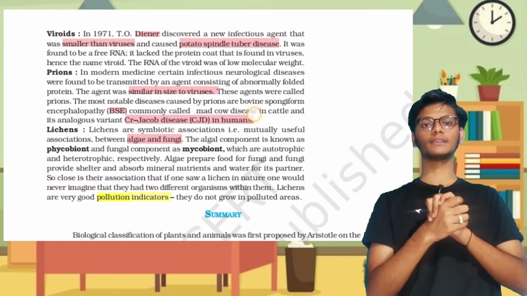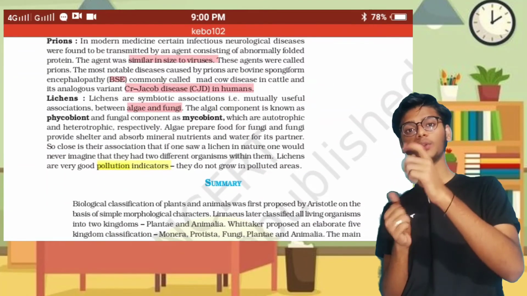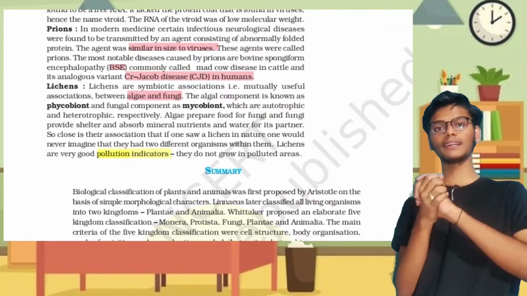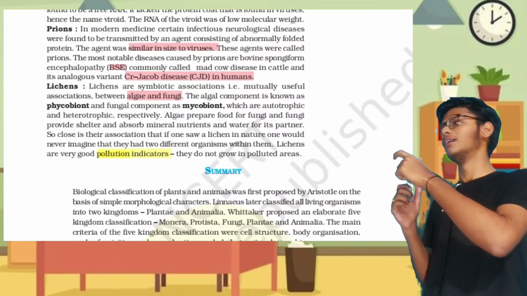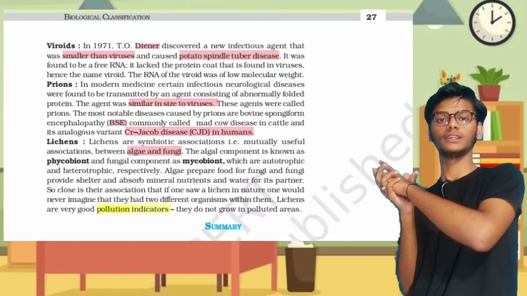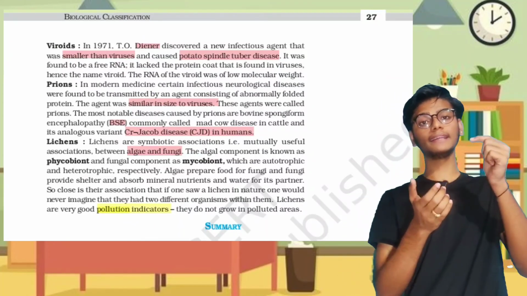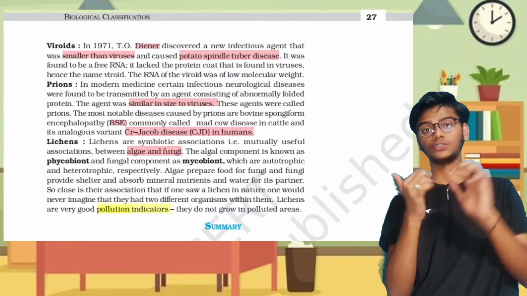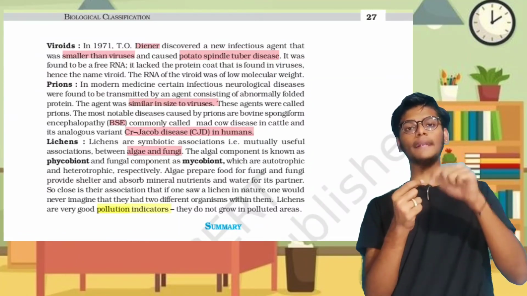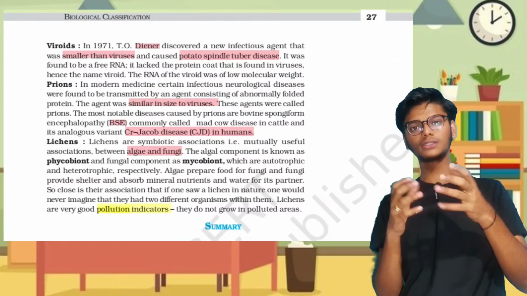Viroids cause potato spindle tuber disease. Remember that potato spindle tuber disease is caused by viroids, as CJD in humans is caused by prions, which deals with mental issues, like mad cow disease, which is caused by prions.